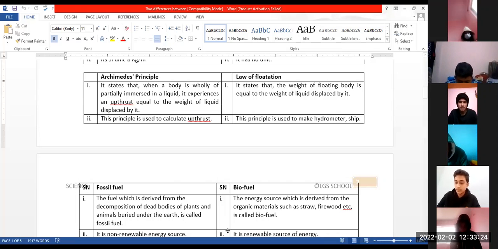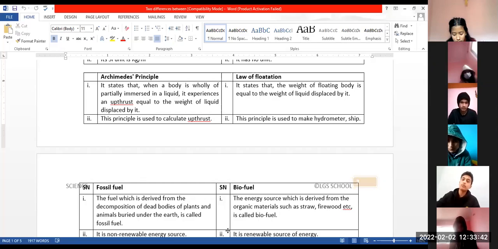So, Avesa, the differences between law of flotation and Archimedes principle. Law of flotation states that the weight of a floating body is equal to the weight of liquid displaced by it. Archimedes principle states that when a body is wholly or partially immersed in a liquid, it experiences an upthrust equal to the weight of liquid displaced by it. Law of flotation is used to make a hydrometer. Archimedes principle is used to calculate upthrust.